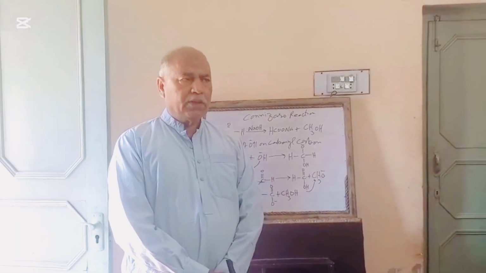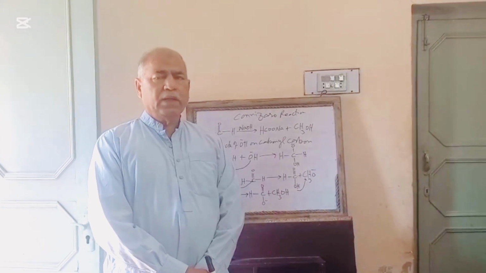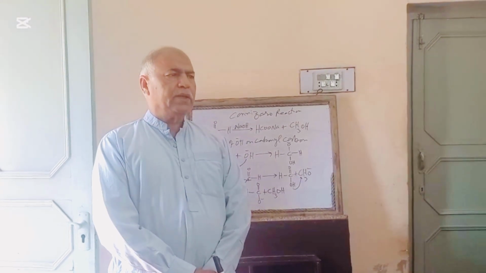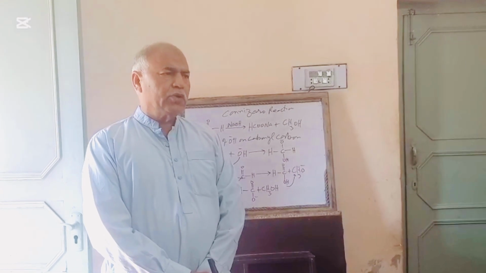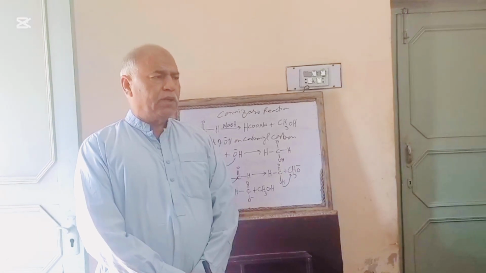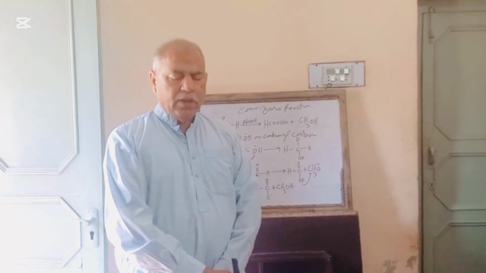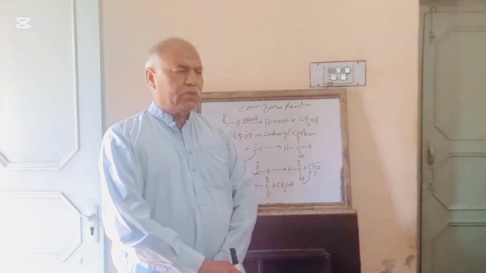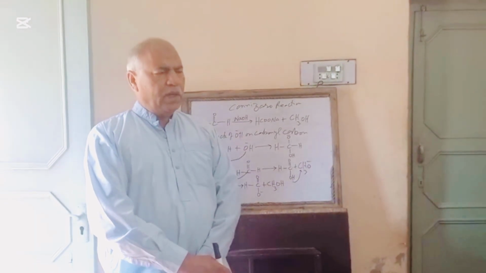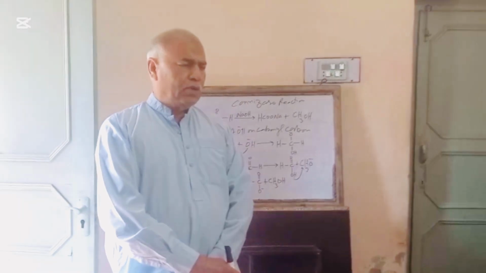Cannizzaro reaction is only given by those aldehydes which lack alpha hydrogen. They will react in the presence of strong sodium hydroxide to give a disproportionation reaction. One half is oxidized to carboxylic acid and the other half is reduced to methyl alcohol.